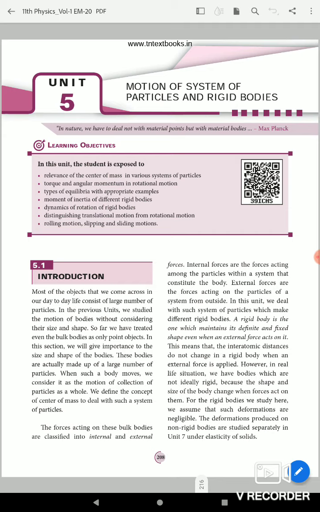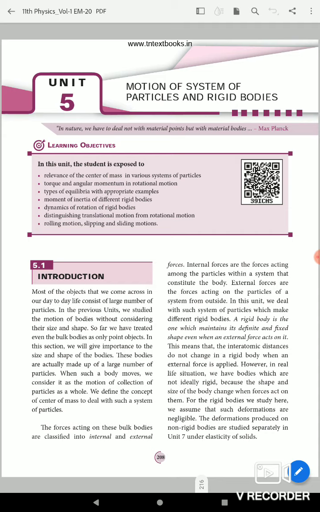Most of the objects that we come across in our day-to-day life consist of a large number of particles. You already know any object has a large number of particles. In the last chapter we studied the motion of bulk objects.